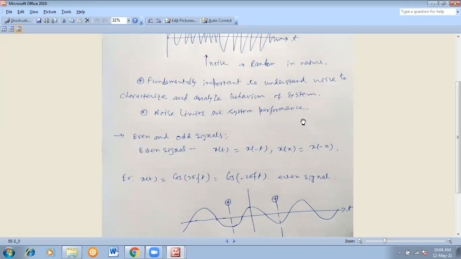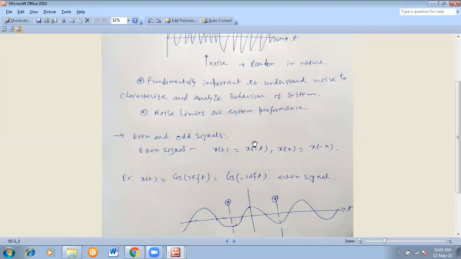Okay, so you will study it in detail in the near future when you study the digital communication process or digital signal processing. For the timing we are just going to define it, but you have to understand very carefully what is the meaning of a deterministic signal. Why is it called deterministic, what is a random process, what is a random variable, and what is a random signal. What is the importance of that in a communication system, you have to understand very carefully. Hope you have understood the problem.